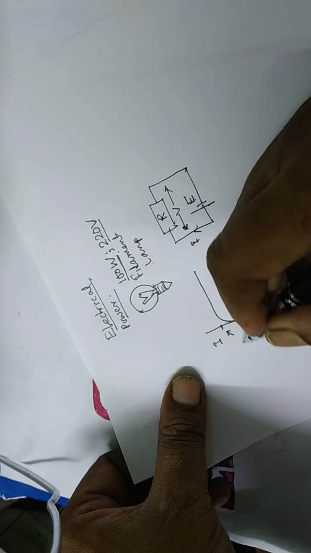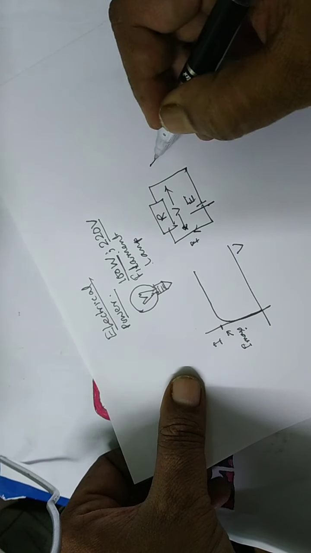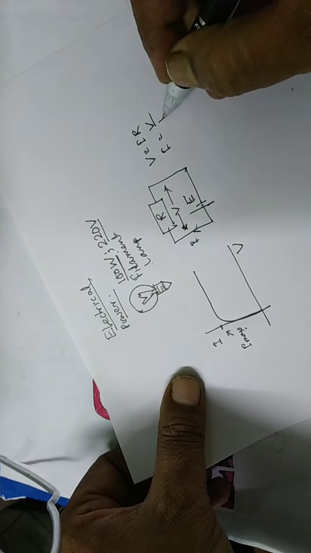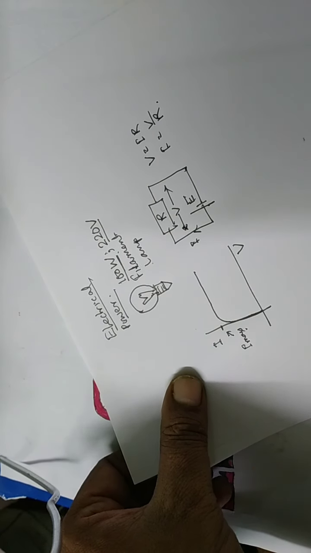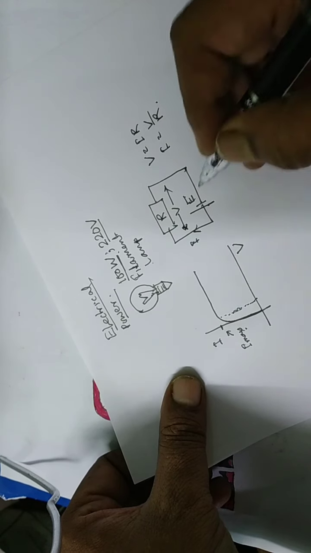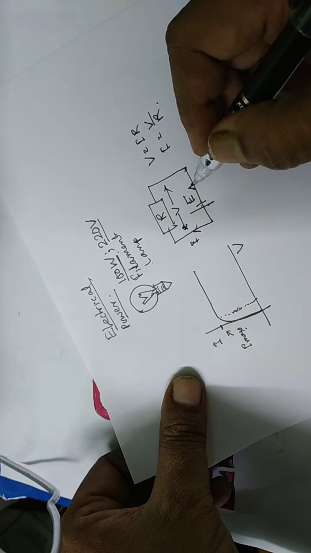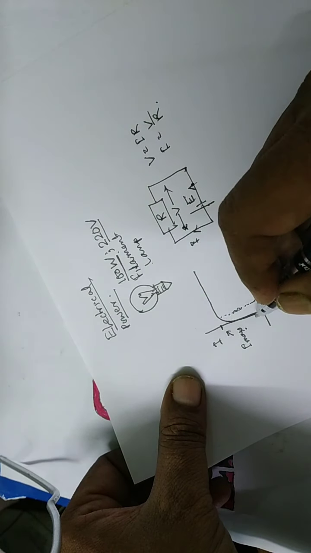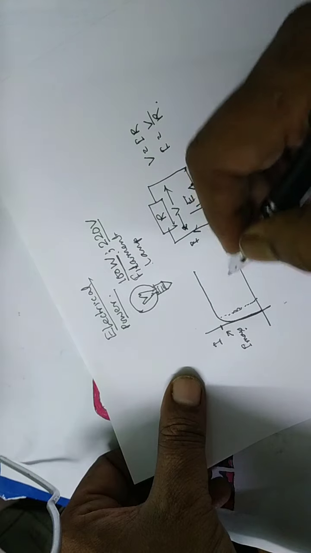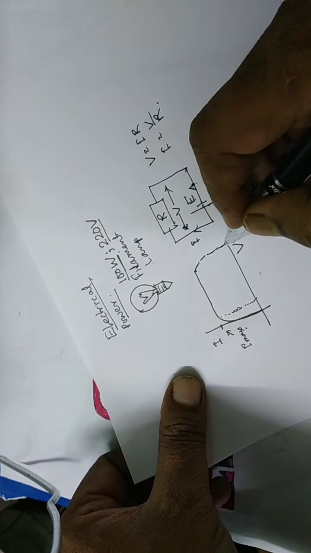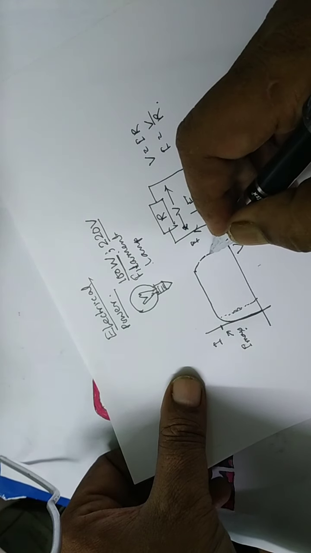This is I max, which we always find like V equal to IR or I equal to V by R. But in this small time interval, whenever the switch is on, there is a slight time delay to reach the maximum point, and again if you switch off, it comes to zero immediately.